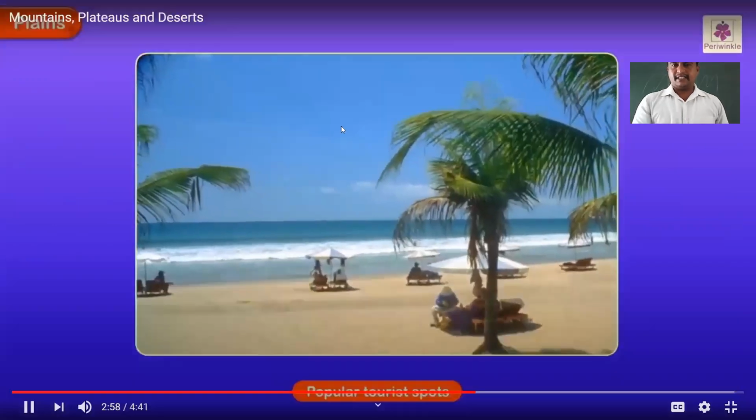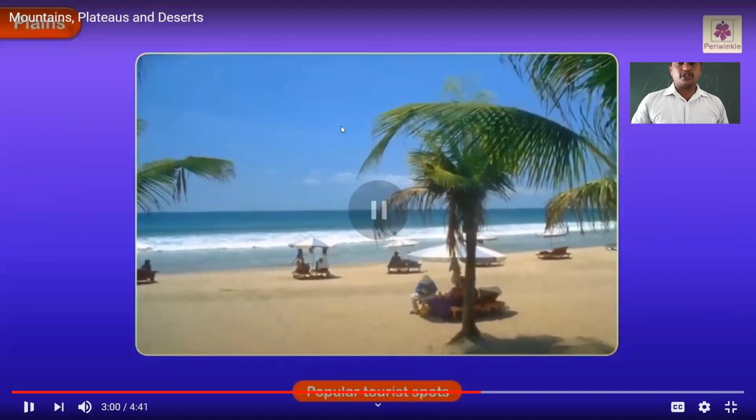Everyone's favorite. Yes, now we shall study about plains. What is meant by plain? Plains are very, very broad lands. The broad flat lands with no considerable elevations are called plains. We cannot find any kind of what? Yes, elevations or small hills in the plains.